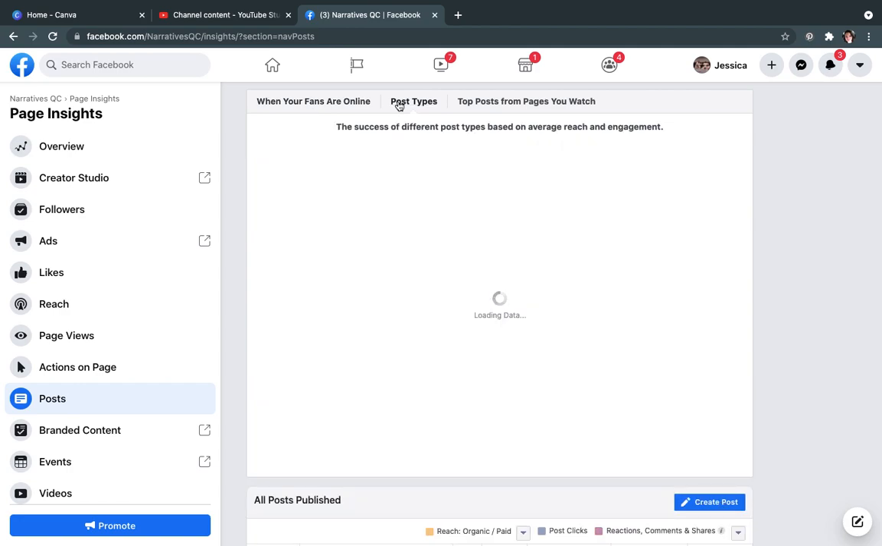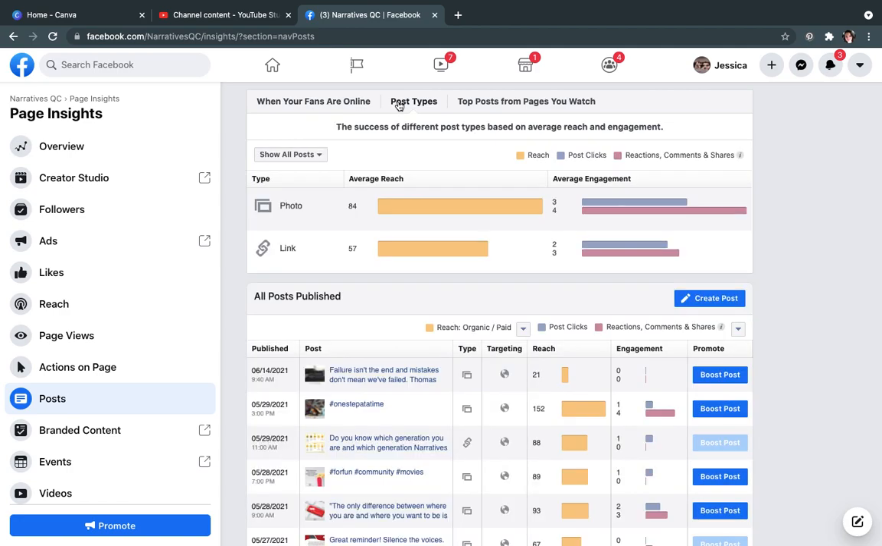Again, the success of different types based on your average reach. Like again, that shows you photos, the average, links.